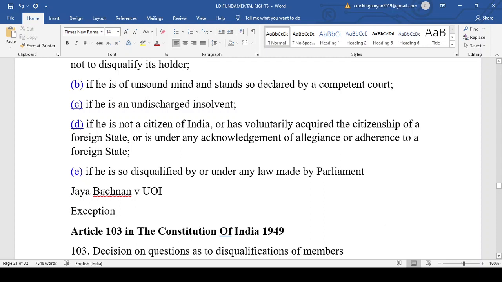There is a case of Jaya Bachchan versus Union of India. We all know who is Jaya Bachchan. In this case, what happened? Jaya Bachchan was a member of parliament, and she was also holding the chairman post of something related to the film industry in Uttar Pradesh. Now the election was, someone is telling, I guess.